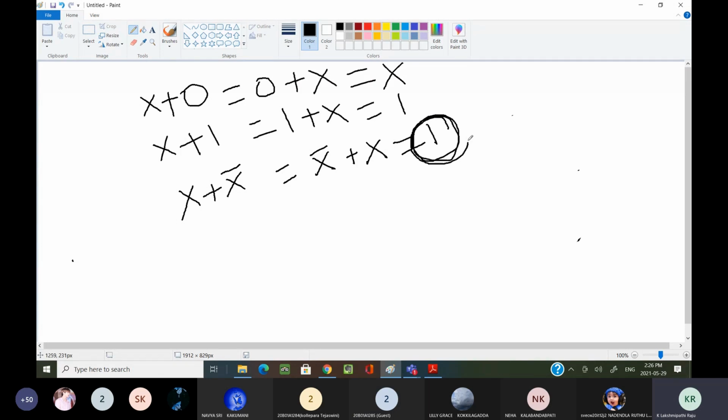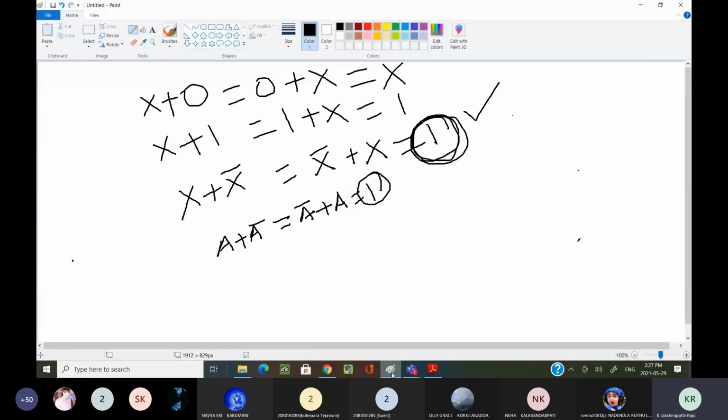Many times we are using this OR law rule, x plus x bar. Many times we are writing a plus a bar, or a bar plus a equal to 1. Okay, this you have to remember. This is also one of the important ones, and it comes under the OR law. A plus a bar, or a bar plus a equal to 1, is a very important thing to remember in the OR law.